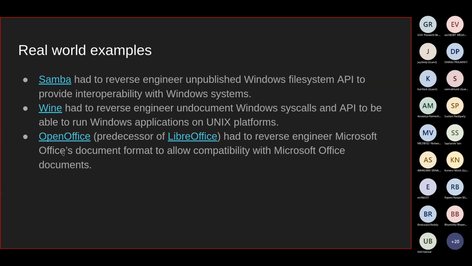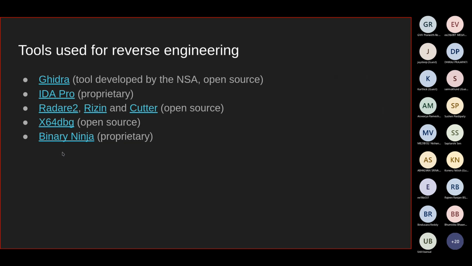So all these examples are only about Microsoft, but you can find similar examples for all proprietary systems like Mac OS, iOS, etc. So what are the tools used for reverse engineering? There are a lot of tools, right? This is quite an interesting area.